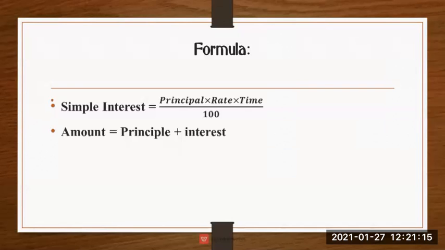As we found the formula of simple interest, there is another formula for amount. Amount equal to principal plus interest. You have to learn both formulas while solving the sum. First, the simple interest formula is principal into rate into time upon 100. Amount equal to principal plus interest.